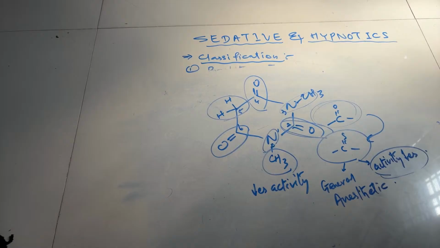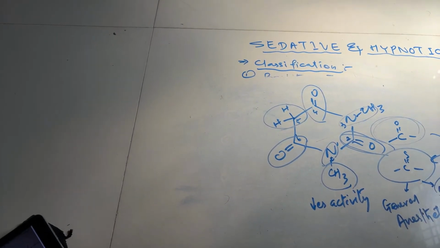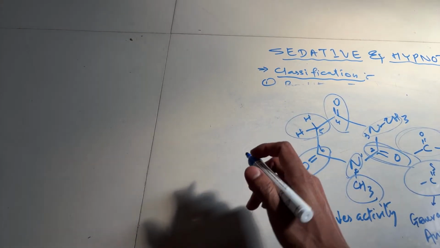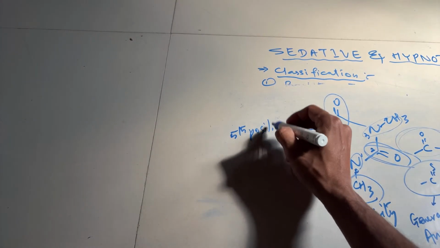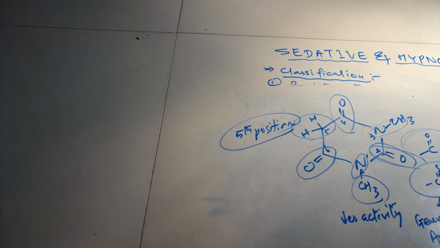And number 3, modification on the fifth position. In the fifth position, there is a complex situation. What is that complex situation? Now I will show you. In that fifth position, if 2 hydrogen atoms are present, then that compound has less pharmacological activity, and if this hydrogen is replaced with any other group, then activity will be increased.